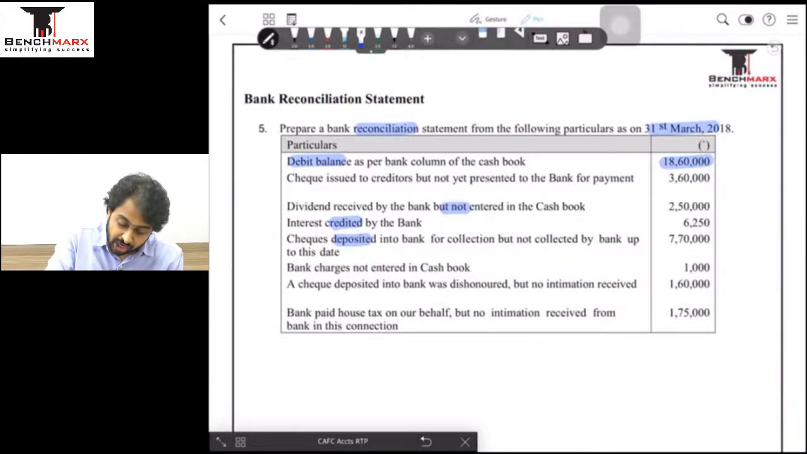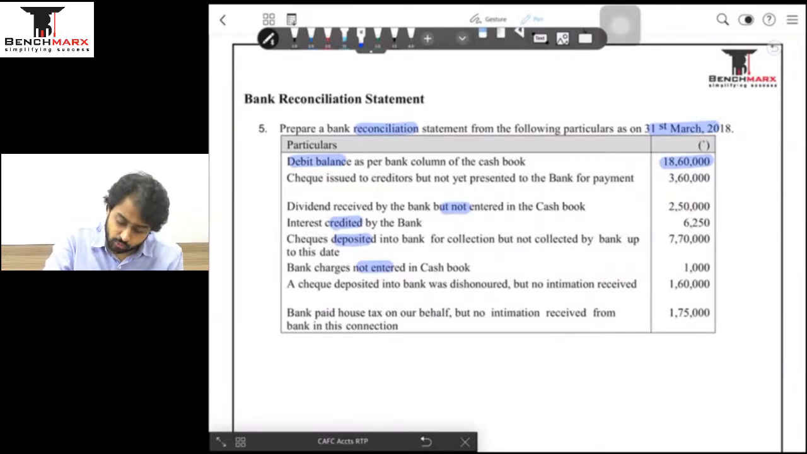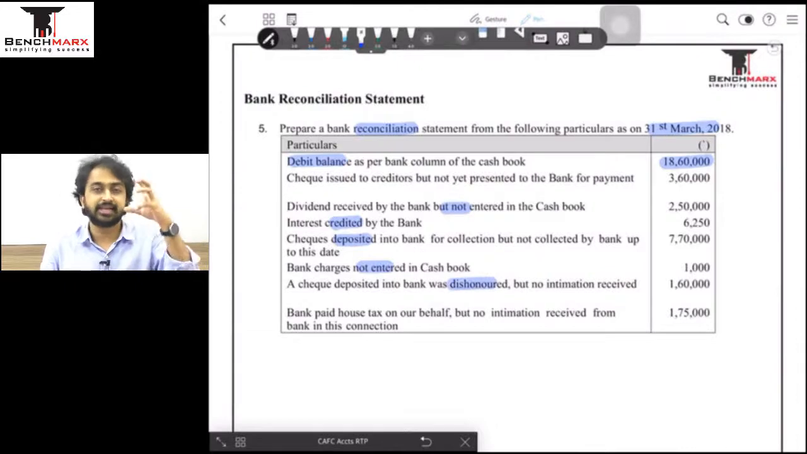Next, bank charges not entered in the cash book. Bank charges will obviously originate from the bank because they are the ones who will know first. They will debit us, and we do not know. Again, a difference has arisen. A check deposited in the bank was dishonored but no intimation received. When we deposit the check, the bank will know first if it is dishonored, so the bank will be the first one to reverse it. We will not know; we can update only after seeing the passbook. One more reason why the differences will arise.